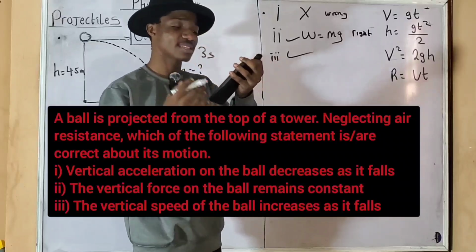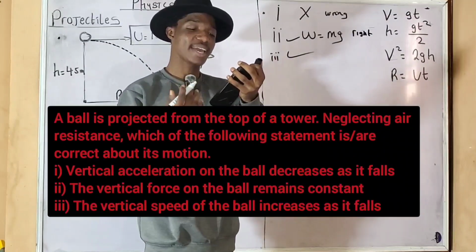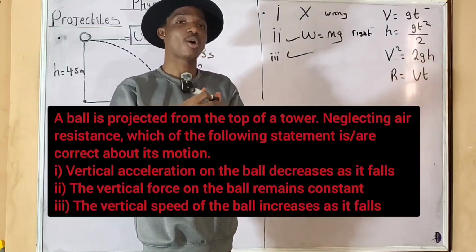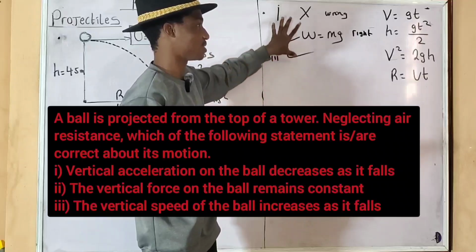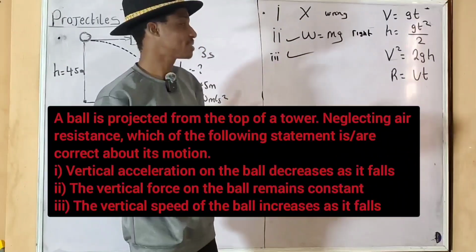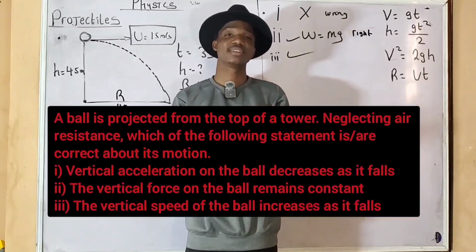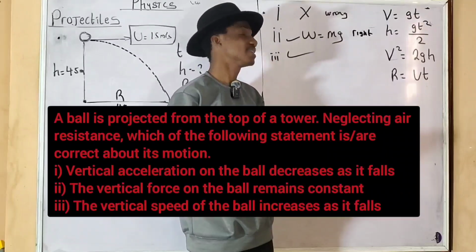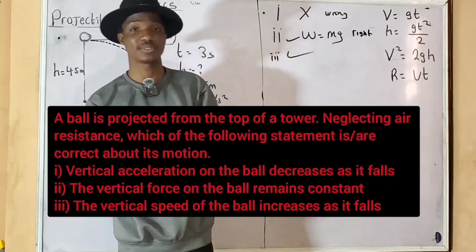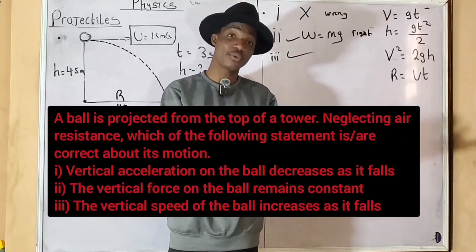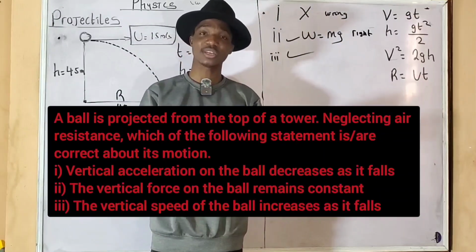Now, option A says I only, option B, II only, option C, I and II only, option D, II and III only. Option D is correct. So please pay attention to this. If you did not understand the basic relationship between the vertical force, the weight force, the acceleration due to gravity, and the downward speed of the object, you won't be able to answer this question. That is why I take time to explain.